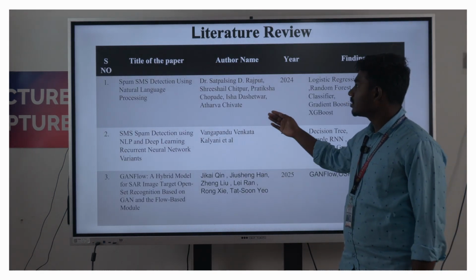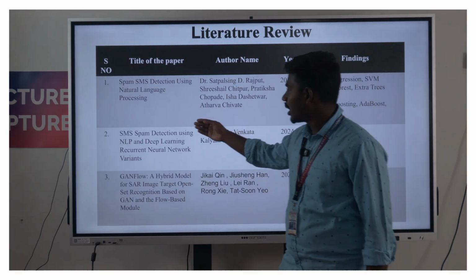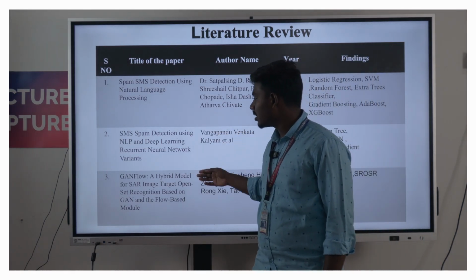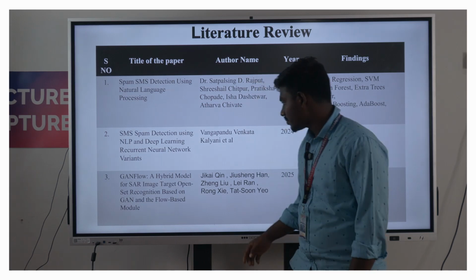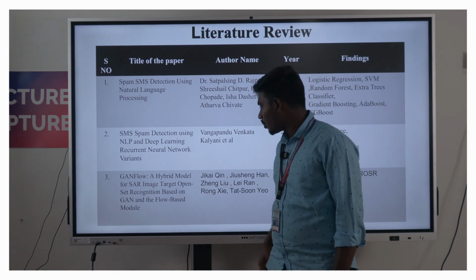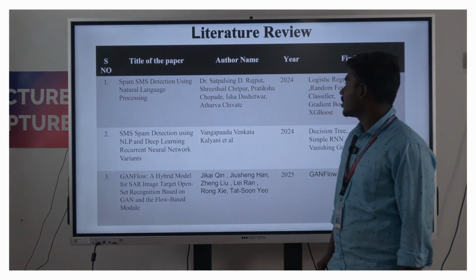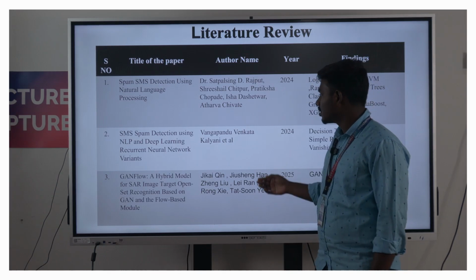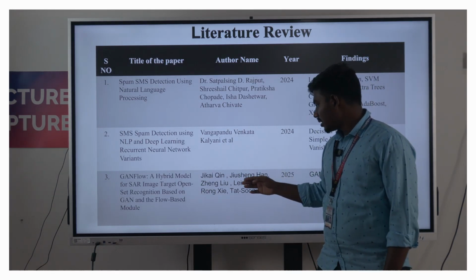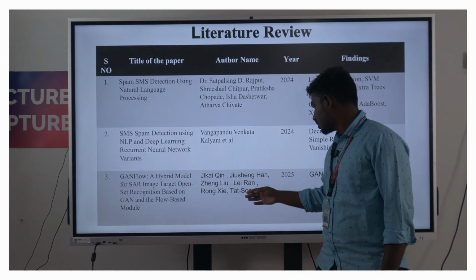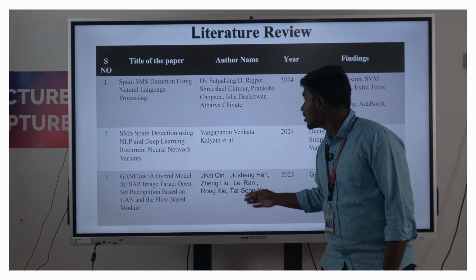Our literature review: the paper titled spam SMS detection using NLP uses neural network variants, and this one is based on a GAN flow model. The authors are Satpal Singh and Rajput, also Venkadappa Kalyani et al., and Jikai Kun and Jiusheng Han.